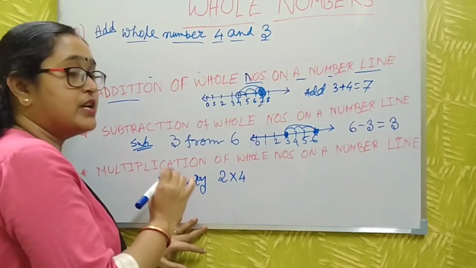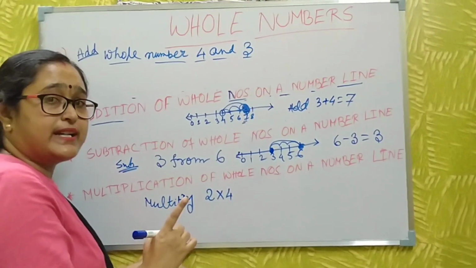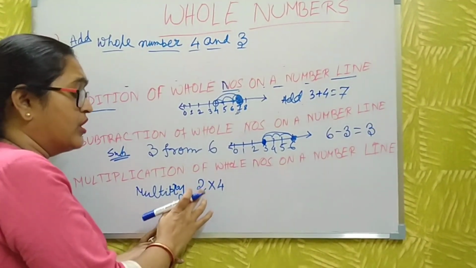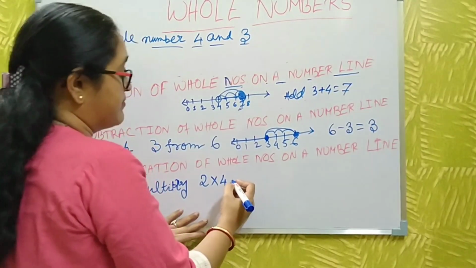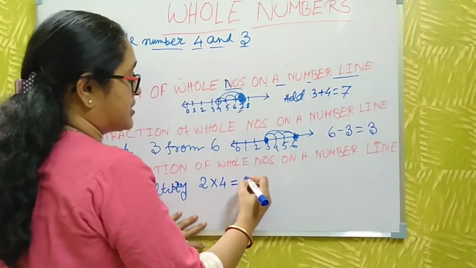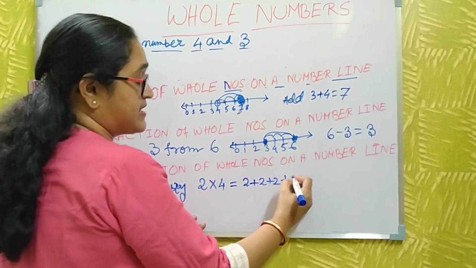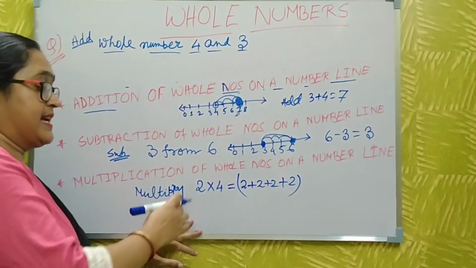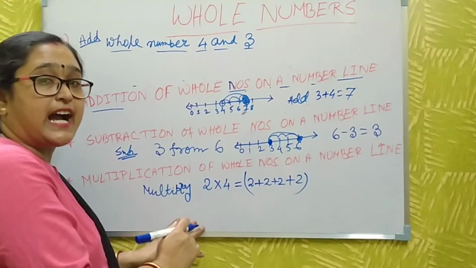What is this? Multiplication is nothing but addition. That means you just add 2, 4 times. Is it the multiplication now? Yes. You just add 2, 4 times.